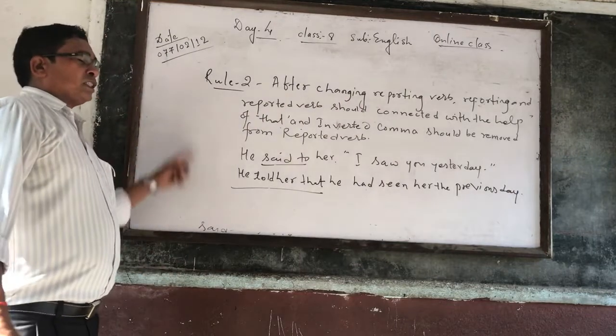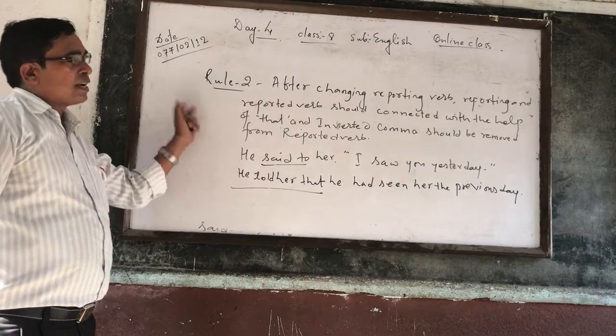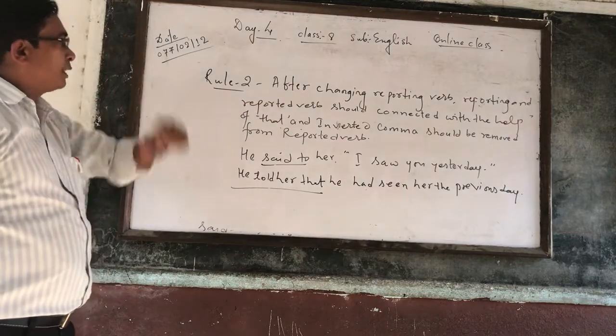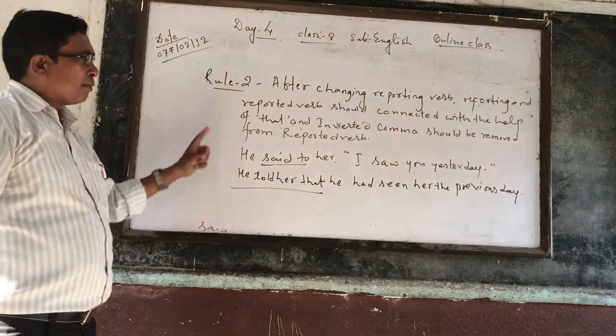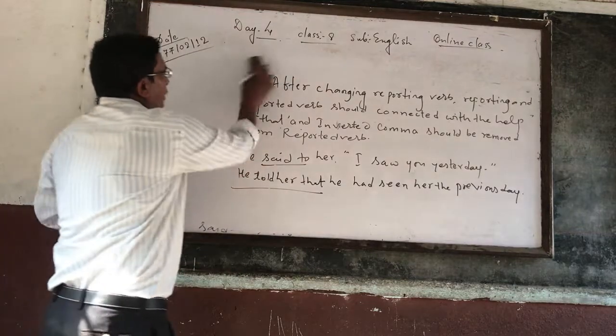So rule number 1 is change of reporting verb. Rule number 2 is that after changing the reporting verb, both parts should be connected with the help of that, and inverted commas should be removed from the reported speech. And now rule number 3.